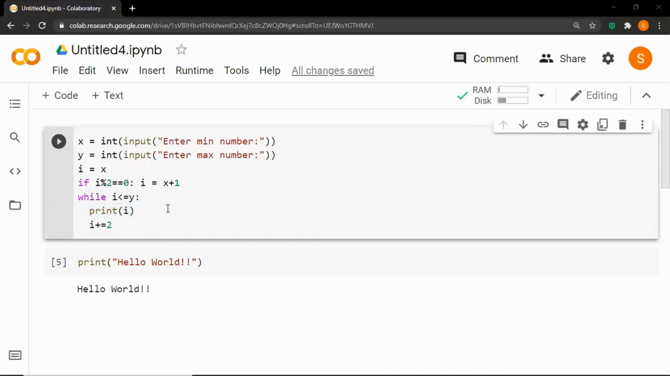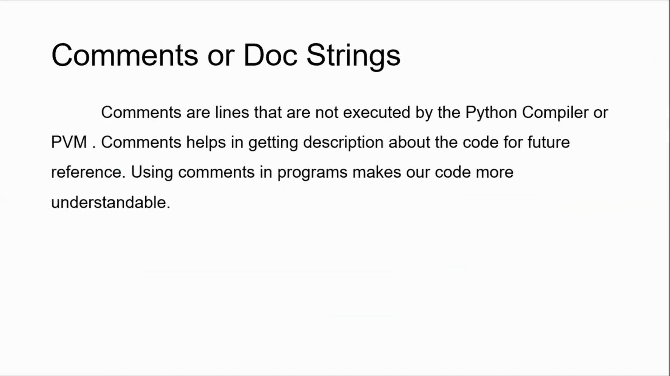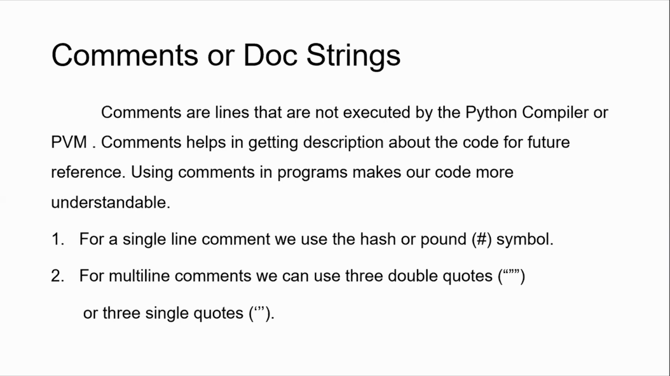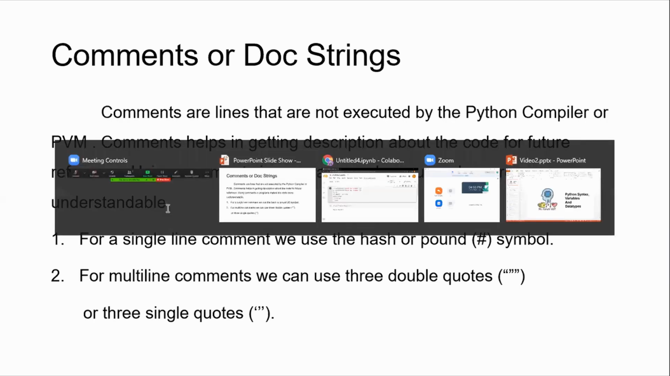Let's move forward to the comments. The comments or docstrings are lines that are not executed by the Python compiler or the PVM. Using comments in a program makes our code more understandable. In Python, for a single line comment, we use the hash or the pound symbol. And for a multi-line comment, we can use 3 double quotes or 3 single quotes. So let's try them out by going to our very first Python program.